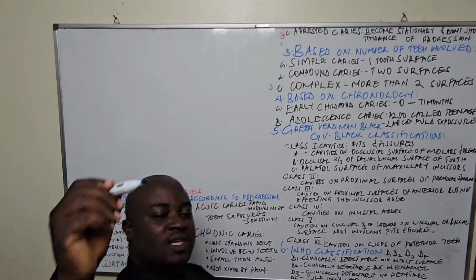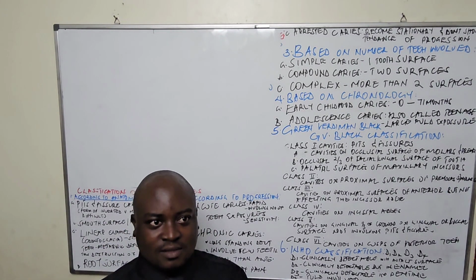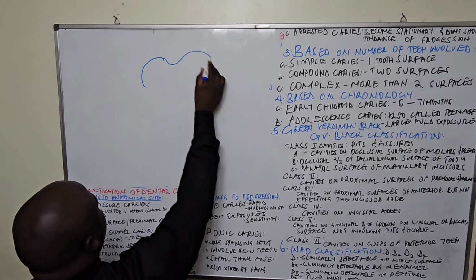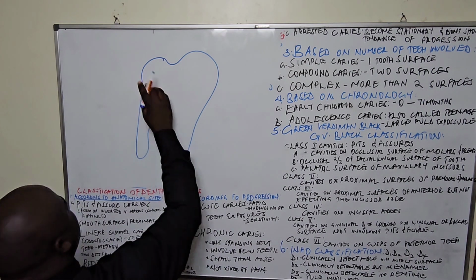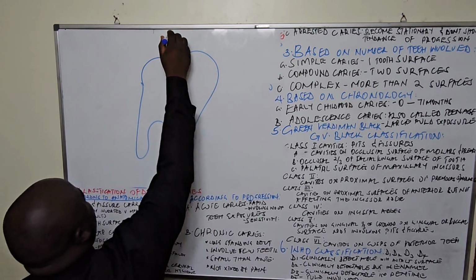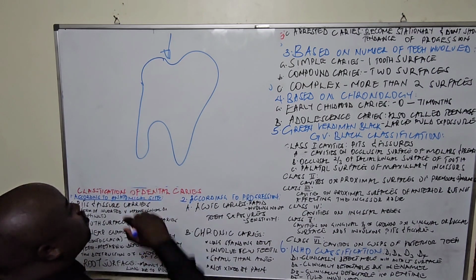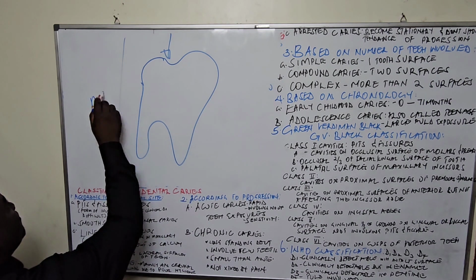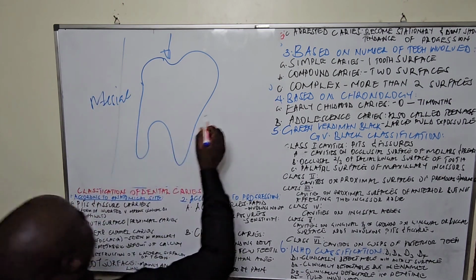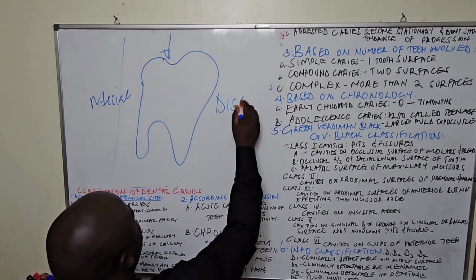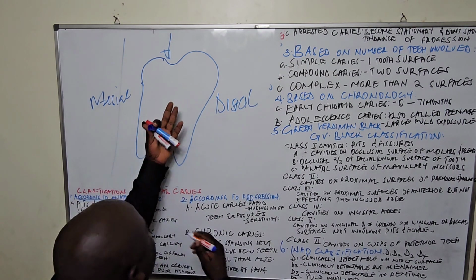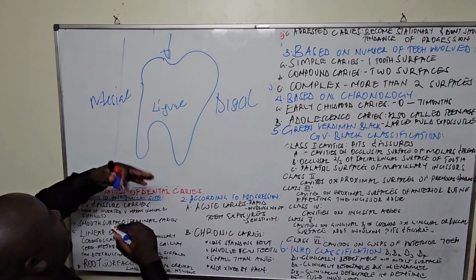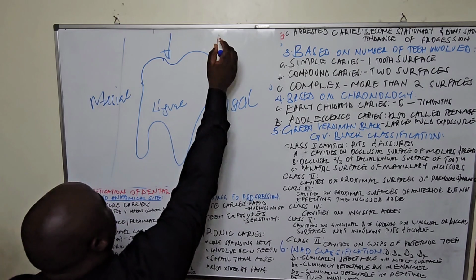Remember, when we talk about the anatomical landmarks of a tooth, we said when we have your tooth, the top part here is the occlusal surface. If we are coming from the midline here, this one is the mesial surface. On the opposite side, this is the distal surface. Towards the tongue, that is the lingual. Away from the tongue, towards the cheek, that is the buccal surface.